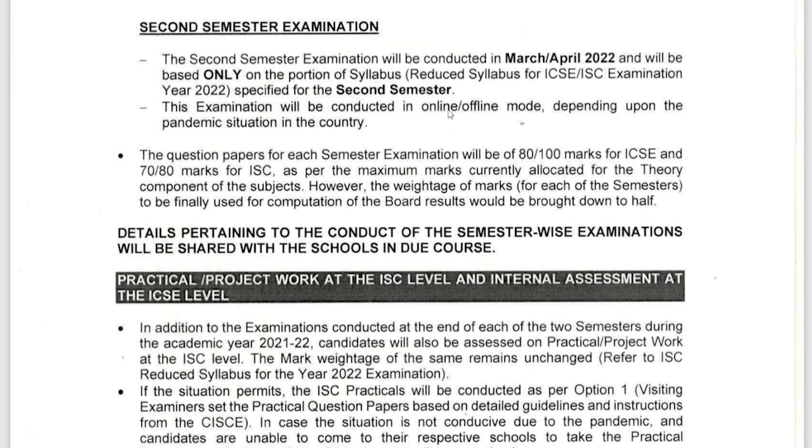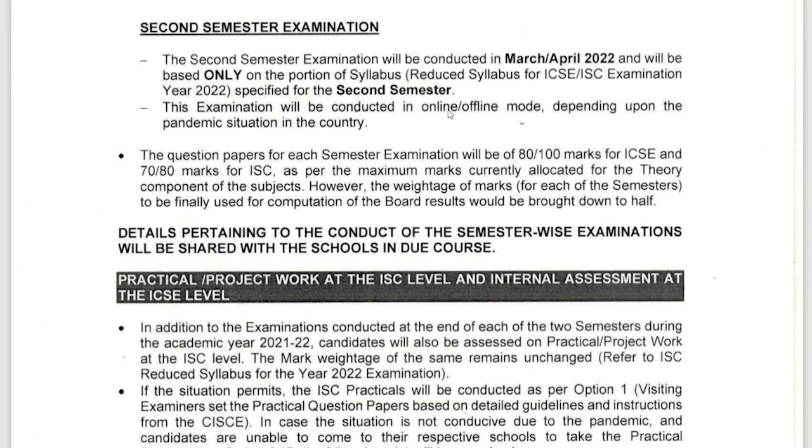This examination will be conducted in online or offline mode depending upon the pandemic situation. Now you have to understand, even if the pandemic situation gets better, even if we come out of all these problems, even then we will hold the same semester system this year. So it is better that you divide the syllabus and start preparing for your November exam now. Afterwards, after the November semester is over, then you prepare for the next one, the March April one.